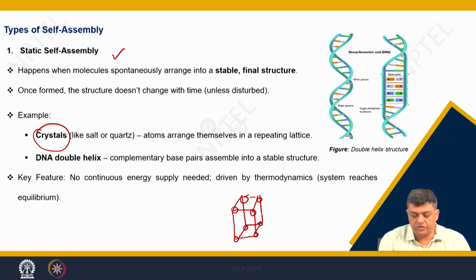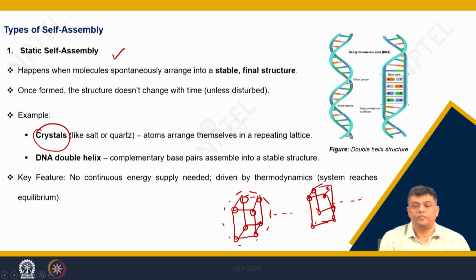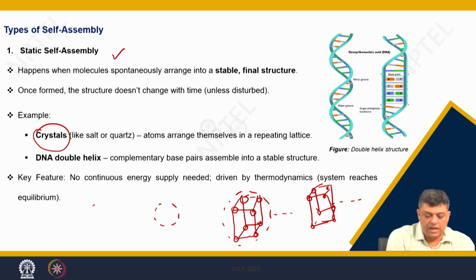So, this is one particle's unit cell, then you have another molecule's unit cell, and then they are arranged. Now, you have a large number of systems which are arranged.